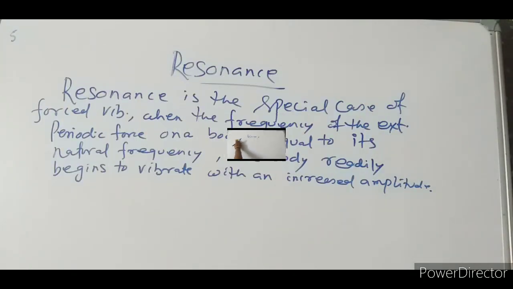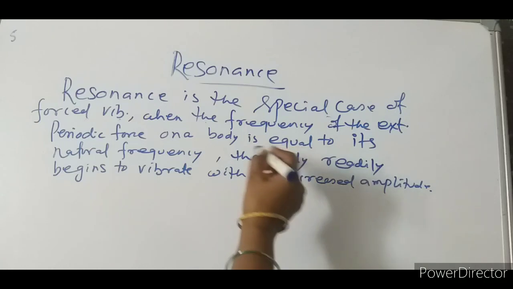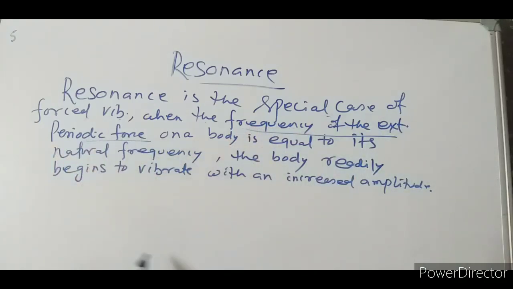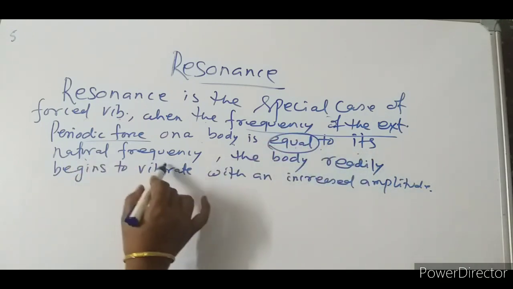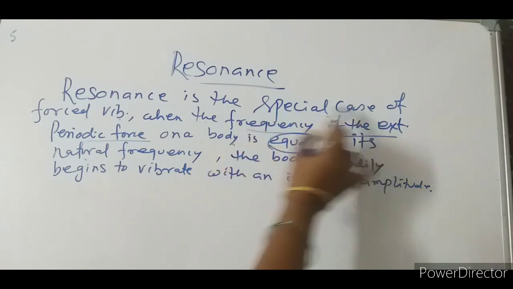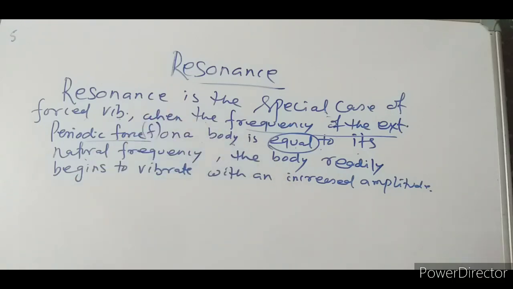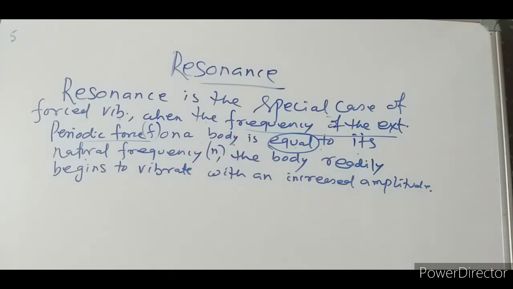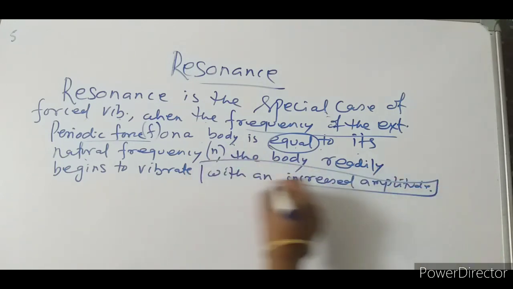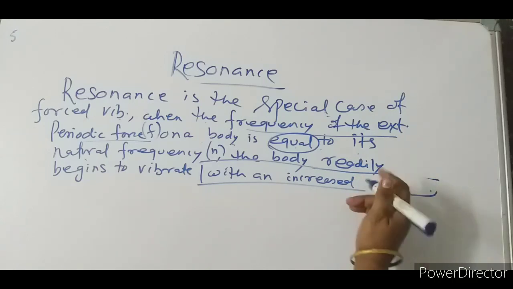Understood? Resonance is the special case of forced vibration when the frequency of the external periodic force on a body is equal to the natural frequency of the body. So here, the frequency of the external periodic force, which I will represent as F, is equal to its natural frequency, which I will represent as N. The body readily begins to vibrate with an increased amplitude. This is the most important thing and this is the keyword: increased amplitude.